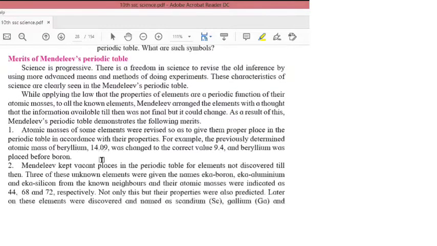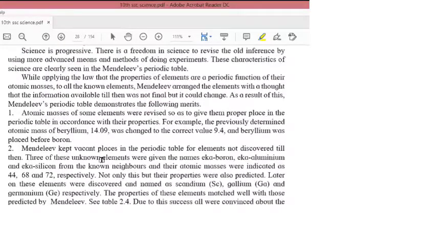While applying the law that the properties of elements are a periodic function of their atomic mass to all the known elements, Mendeleev arranged the elements with the thought that the information available till then was not final but it could change. As a result of this, Mendeleev's periodic table demonstrates the following merits. So what was the first merit?